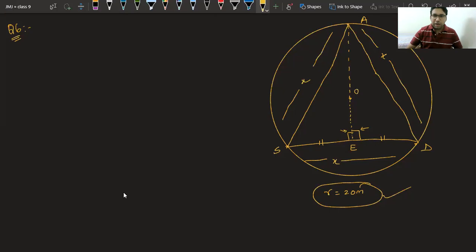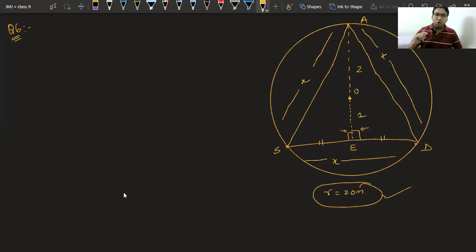Now, yesterday only I told you the centroid of a triangle divides the median in a ratio. What is the ratio in which this centroid is dividing this AE? Class, please answer. This centroid O is dividing AE in the ratio 2:1.